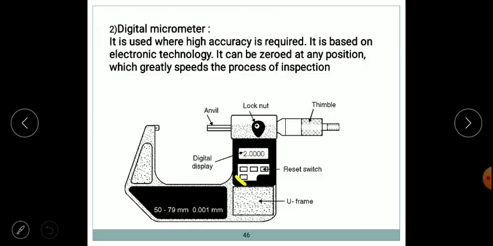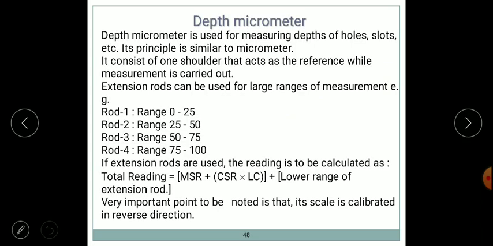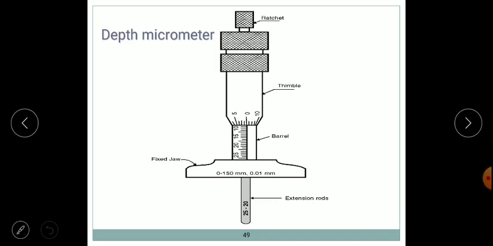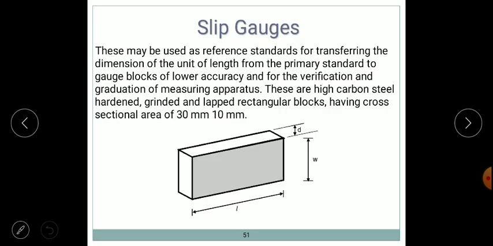Next, the instrument may be derived for digital use, that means digital instruments can be used, which provide the direct value with some sort of circuits. Next we have the depth micrometer, similar to the depth vernier caliper. The actual process is shown over here, that is measurement using the depth micrometer.